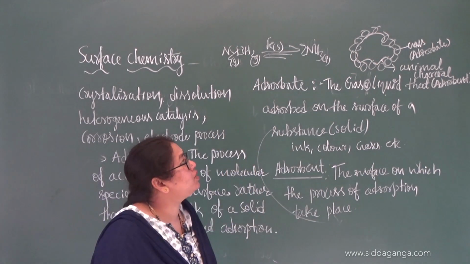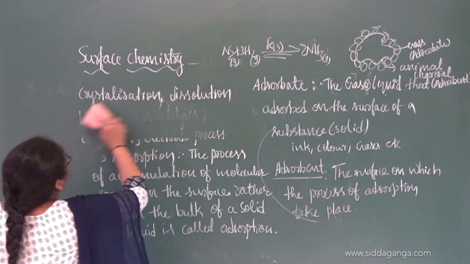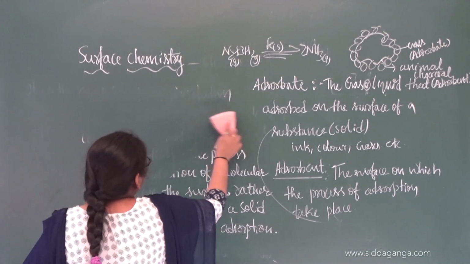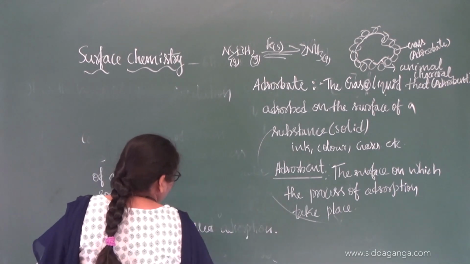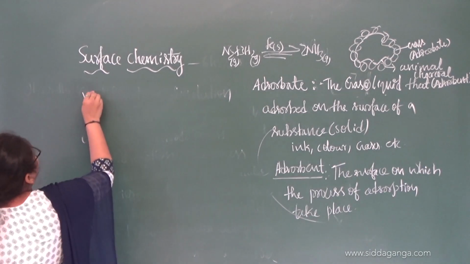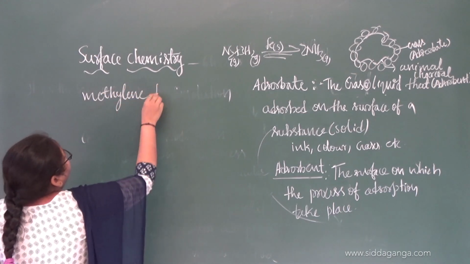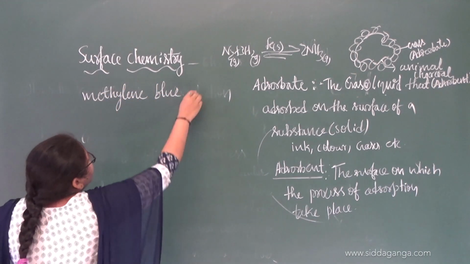Yes, so many examples we can give for this. One more: you have a dye, methylene blue. The name itself indicates the color of this dye.